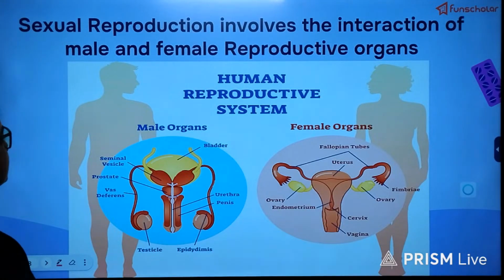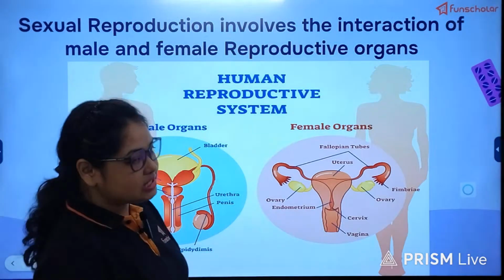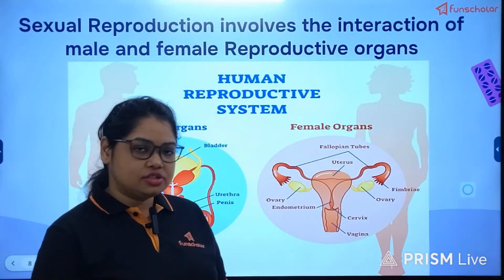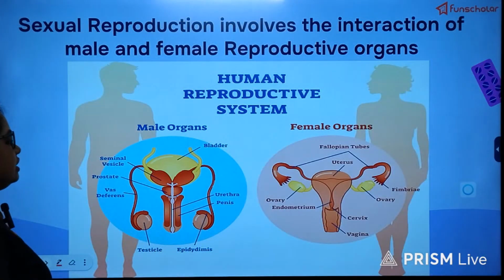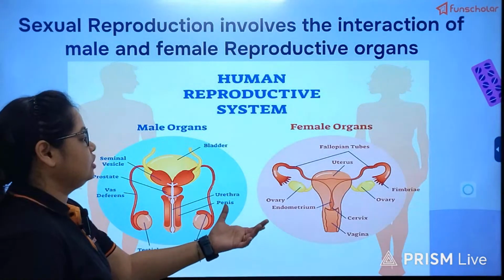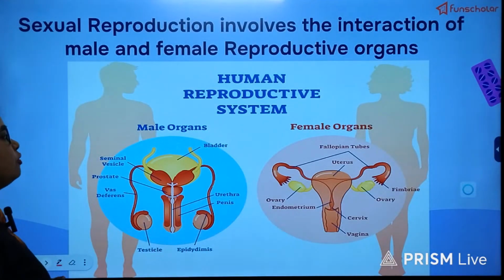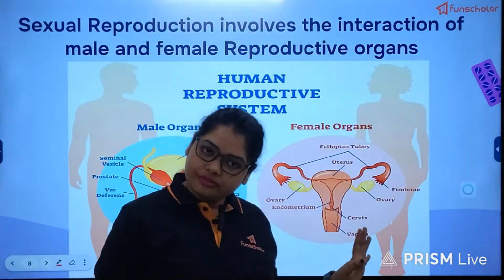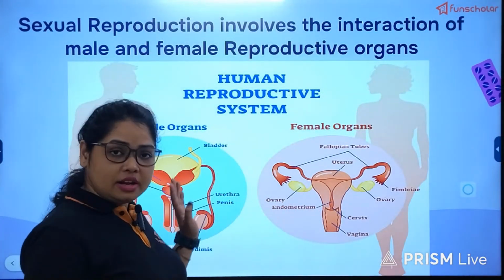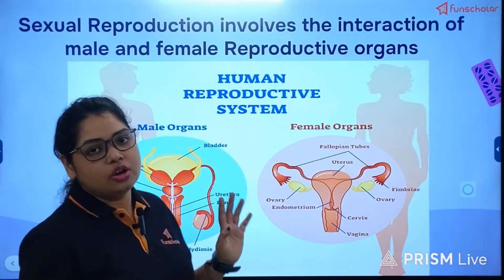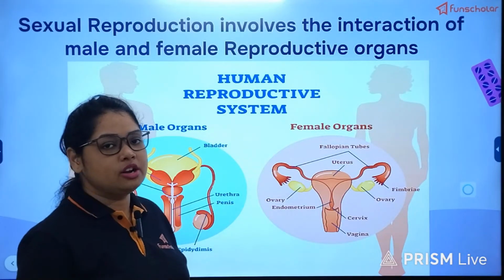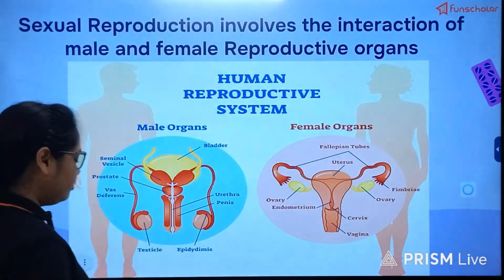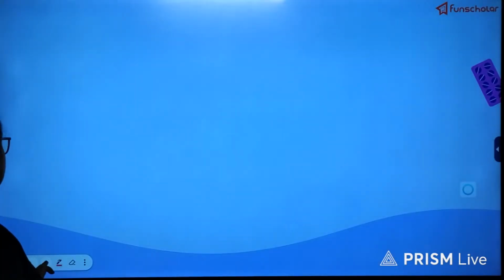Now, for this sexual reproduction to be successful in the case of human beings, obviously we need the help of two systems which are very different from one another. One is the male reproductive system and the other is the female reproductive system. The male reproductive system, as I said earlier, will produce sperm as the male gamete, while the female reproductive system will produce the ovum or the egg as the female gamete.